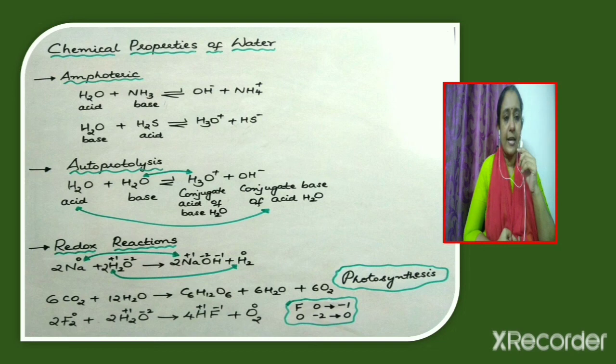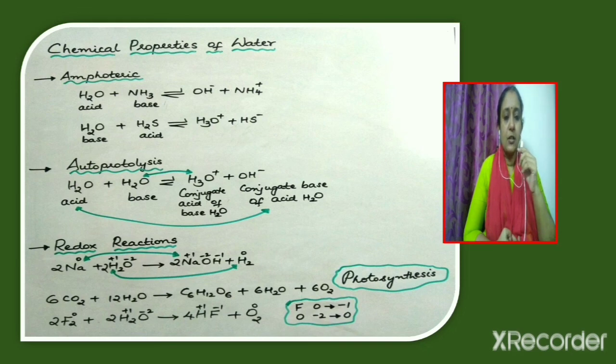Now consider the next reaction, that is autoprotolysis or self-ionization of water. Two molecules of water can react with each other, in which one molecule of water will act as acid and the other molecule of water will act as base. So here when two molecules of water react with each other, the products formed are H3O+, that is hydronium ion, and OH- ion. Now consider the molecule of water which acts as acid. Since it acts as acid, it donates a proton, and what will be left behind? OH-. So this OH- ion is known as the conjugate base of the acid water.